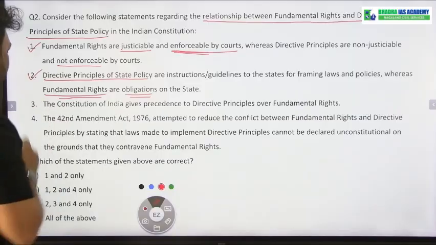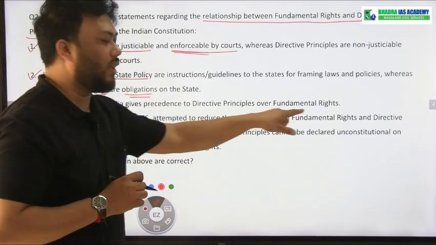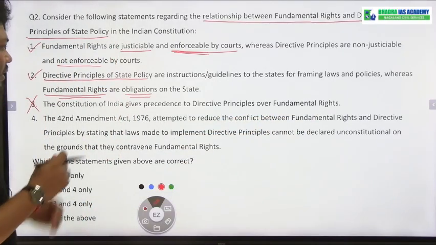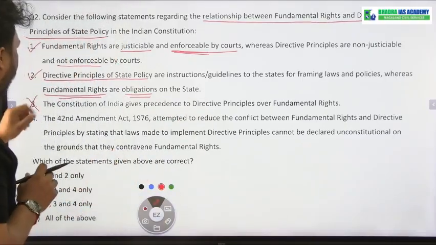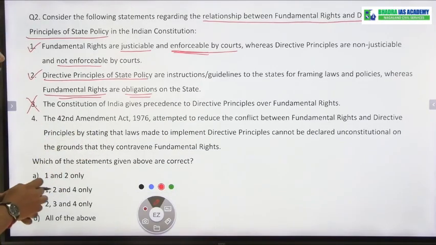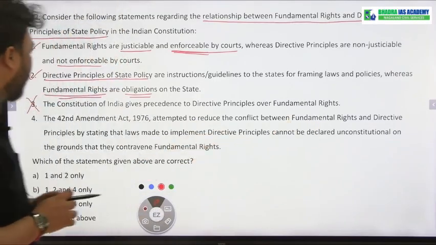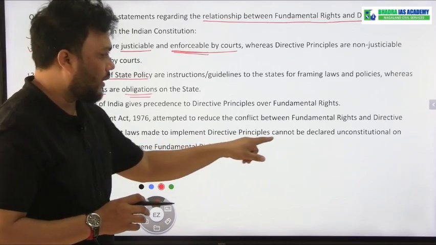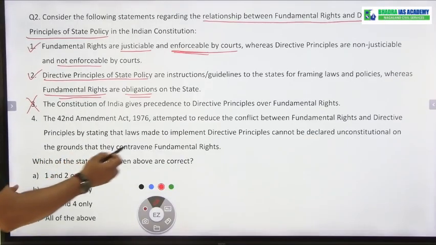Next, statement number 3. The Constitution of India gives precedence to DPSP over fundamental rights. Okay, nowhere in the Indian Constitution is it said that DPSP are more important than fundamental rights. Okay, and that is why statement number 3 is wrong. Next, the 42nd Amendment Act 1976 attempted to reduce the conflict between fundamental rights and DPSP by stating that laws made to implement the DPSP cannot be declared unconstitutional on the grounds that they contravene fundamental rights.